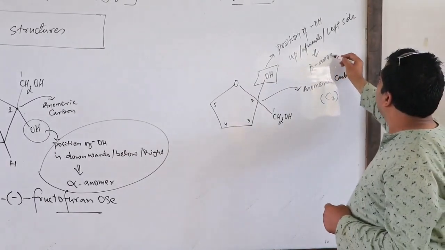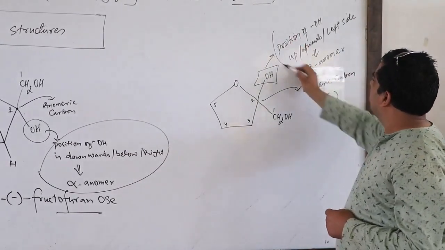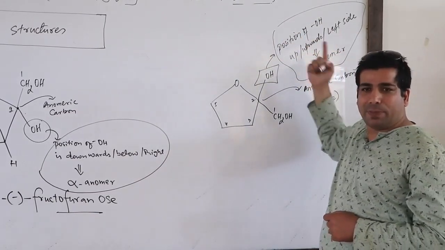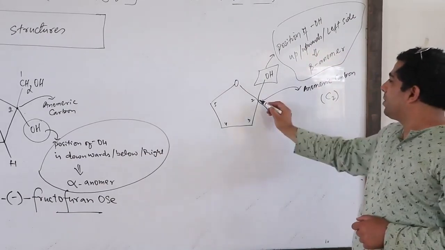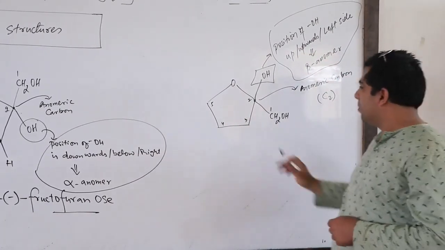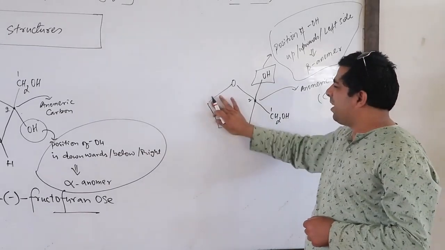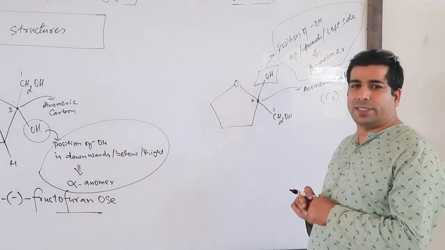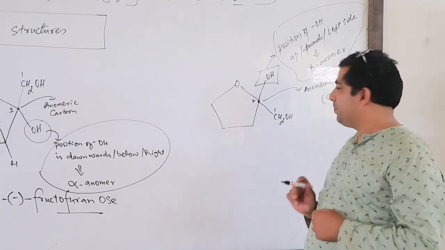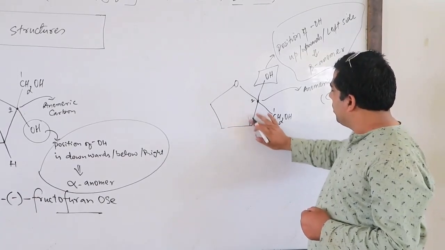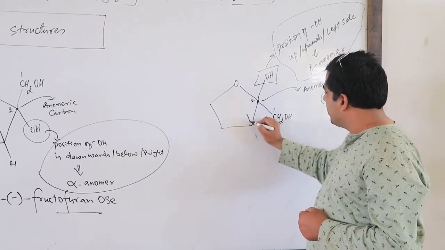Beta anomer. So this is the beta anomer, because its OH group is on the upper side, at the anomeric carbon, which is carbon number second. Correct? Now the rest of the structure is the same, because you are only changing the position of the OH group at carbon number second, which is the anomeric carbon. So the rest of the structure will be the same.